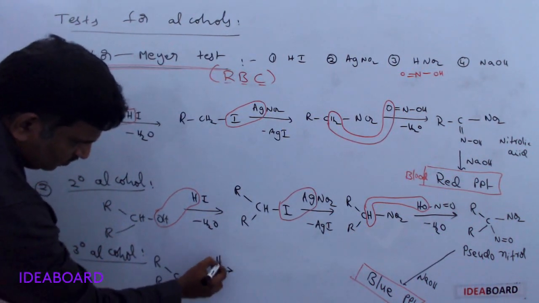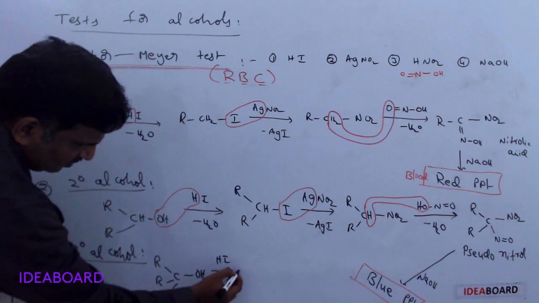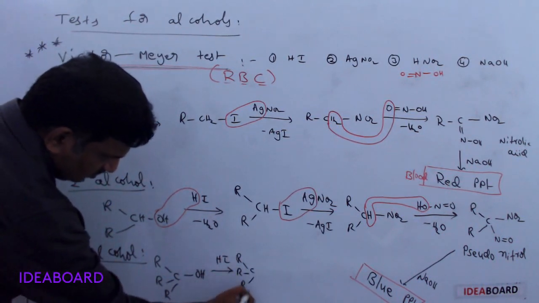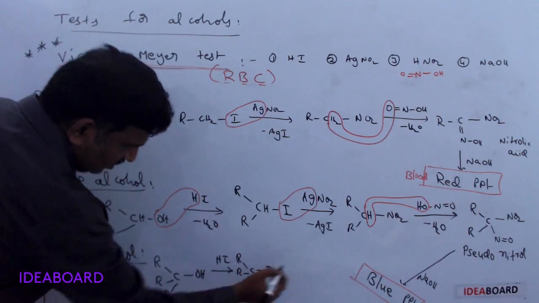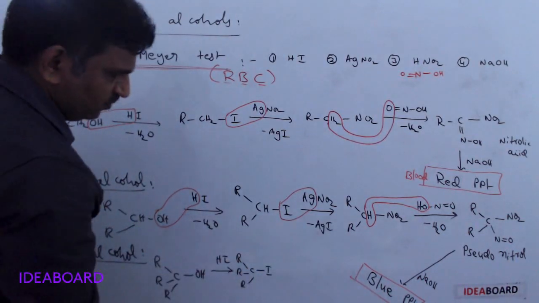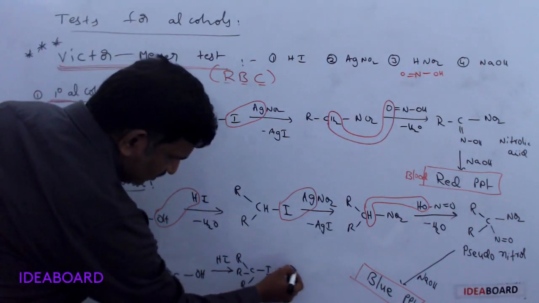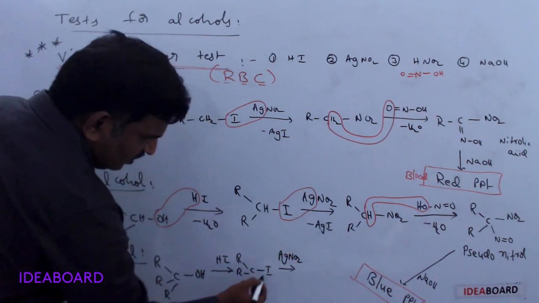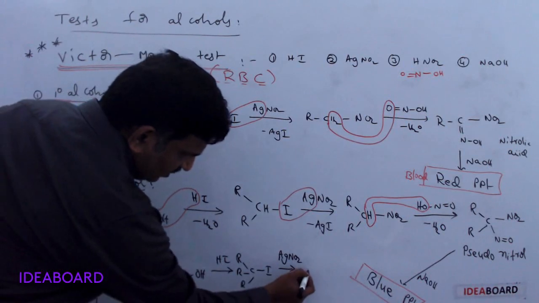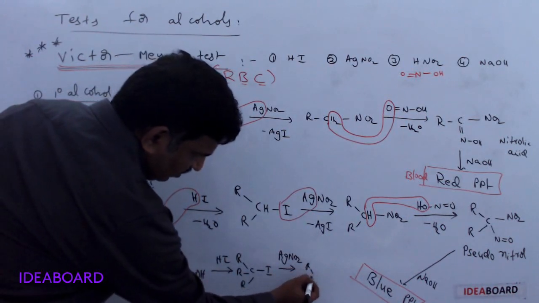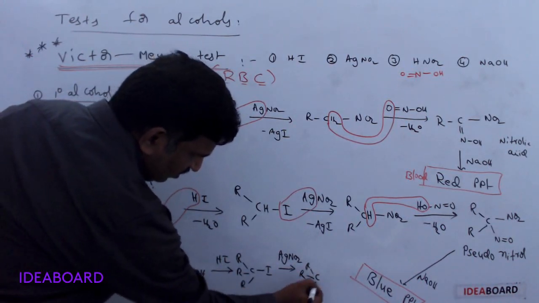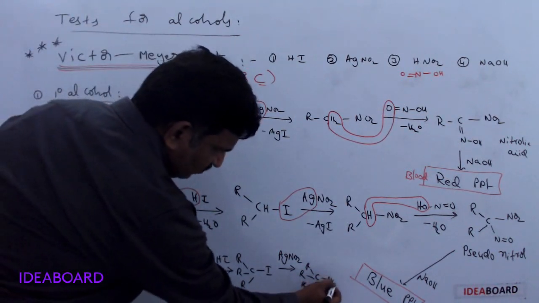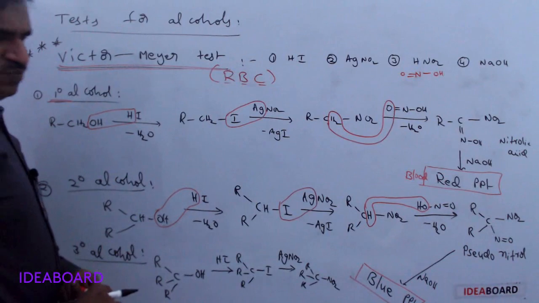The first reaction is with HI. It gives R, C, R, R and iodine. Tertiary alkyl iodide is formed. The next reaction is with AgNO2, removing minus AgI, forming R, C, R, R with an NO2 group.